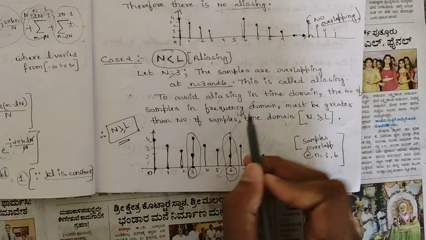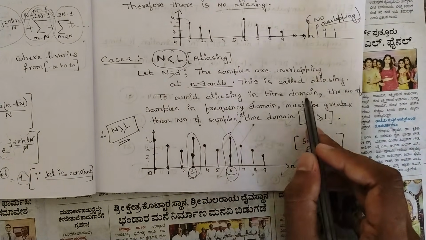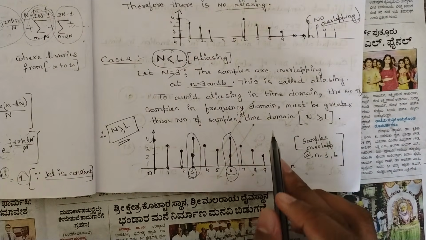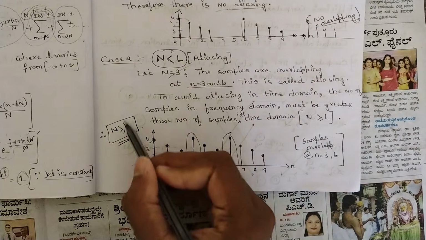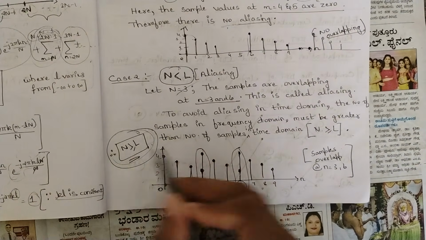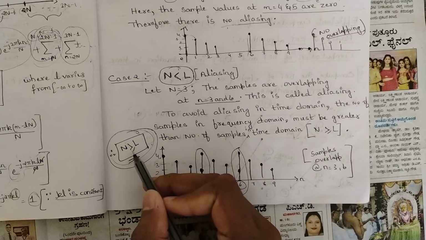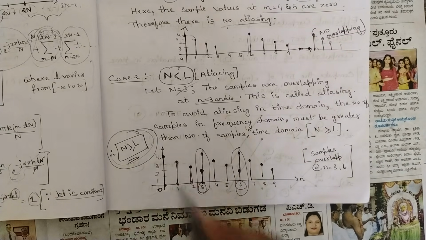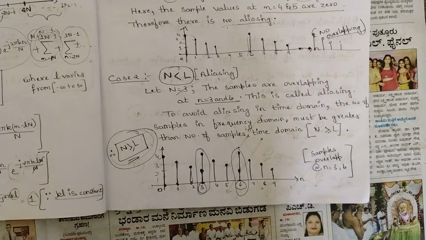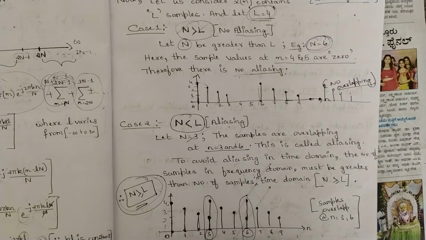To avoid aliasing in the time domain, the number of samples in the frequency domain must be greater than or equal to the number of samples in the time domain. This is the one condition you should be knowing. That's why we have done this, in order to prove that N is greater than or equal to L. In order to avoid aliasing, this is the condition. The aliasing process is clear, right? Hope you understood this. You should be noting this down.